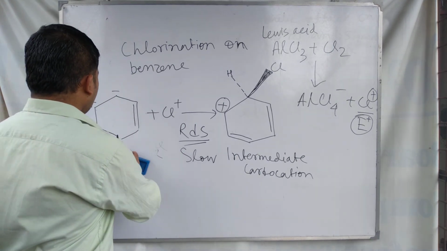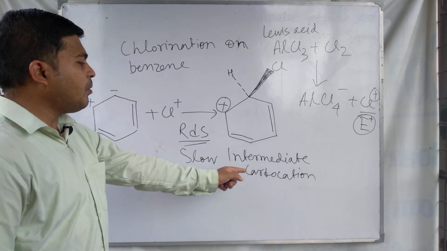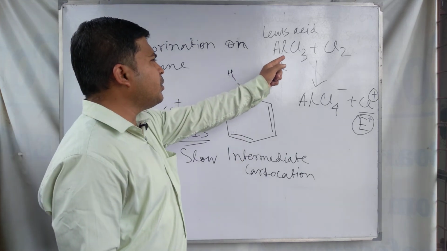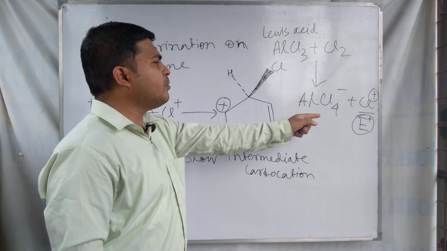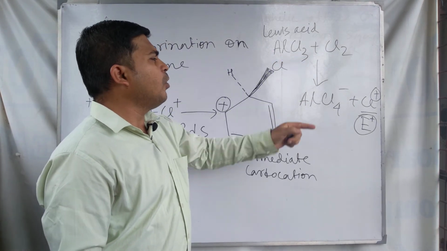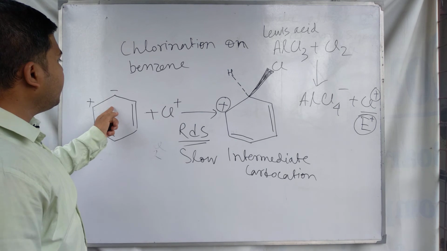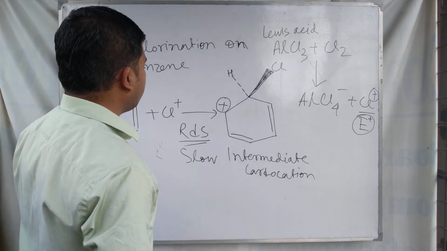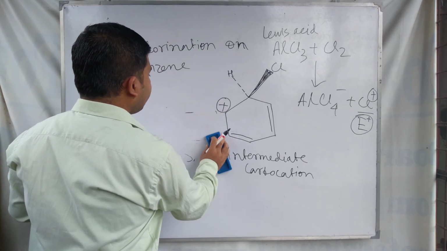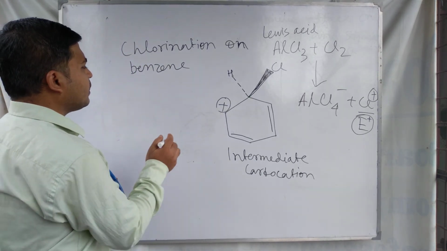Okay, so we will discuss the resonance stabilization of this intermediate carbocation. Remember what we are doing: at first we generate the electrophile using a Lewis acid as a catalyst with chlorine to form the electrophile Cl plus, and Cl plus attacks the benzene ring to form the intermediate carbocation. Now we see the resonance stabilization of this intermediate carbocation, and after that we will discuss the next step, the third step of the reaction.